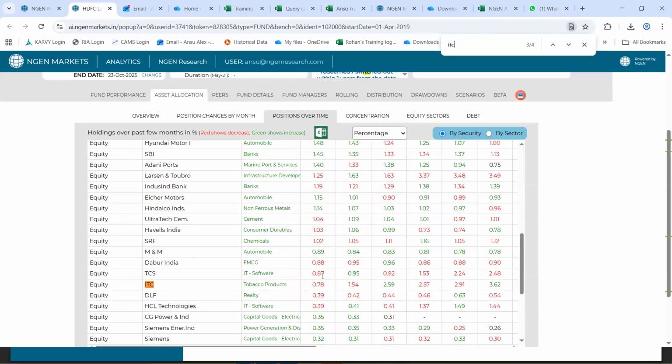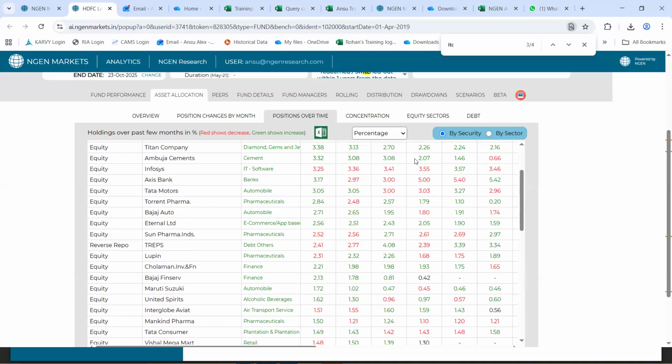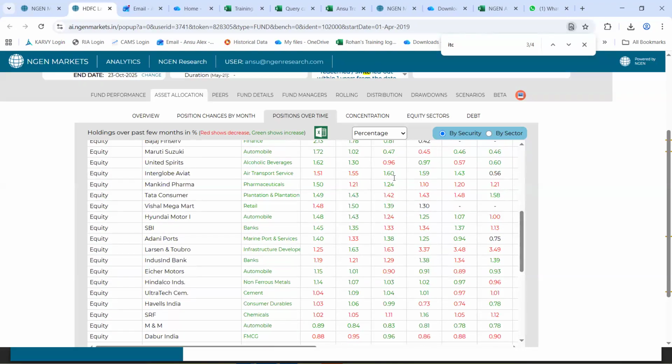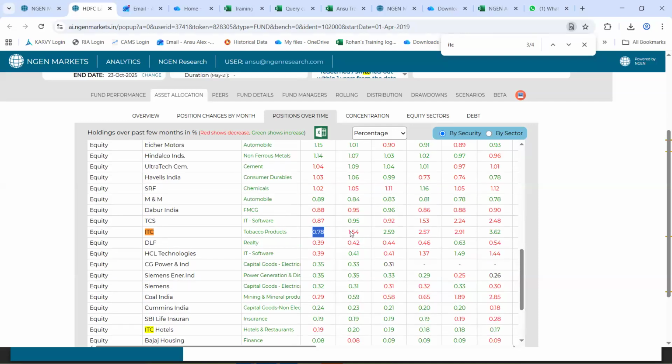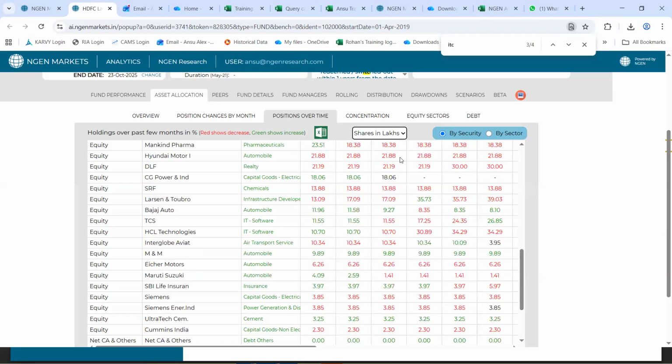So we get to see that consecutively for 2 months, the allocation into ITC has been reduced. From the month of 31st July, we get to see that for August and September, the allocation has drastically reduced. Now, has this reduction happened due to a change in the price of ITC as a stock, or have they actually sold out the stocks of ITC? You could identify that by clicking on this drop down and selecting this option called shares in lakhs.